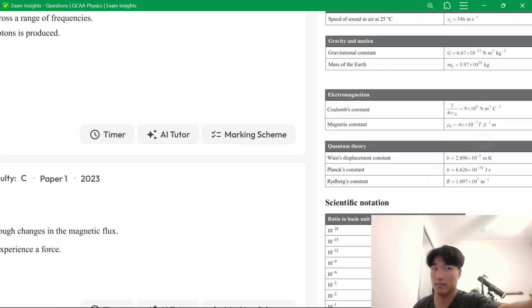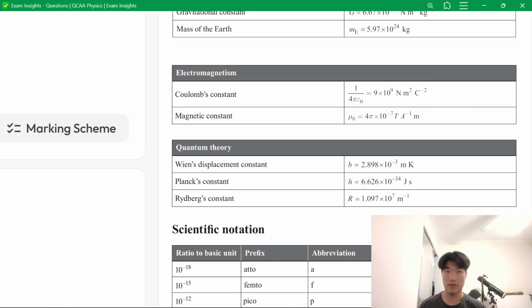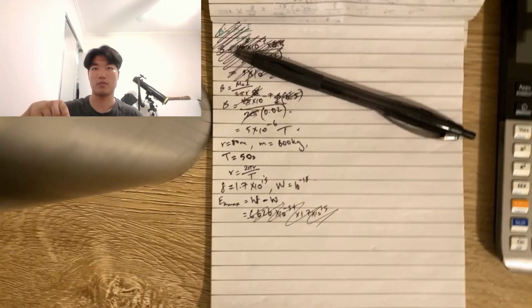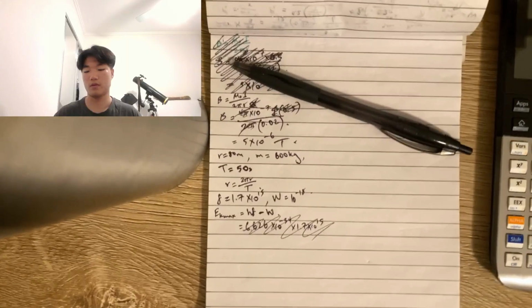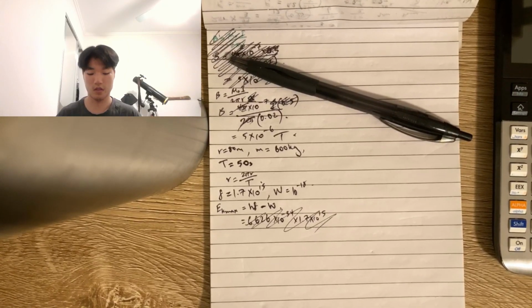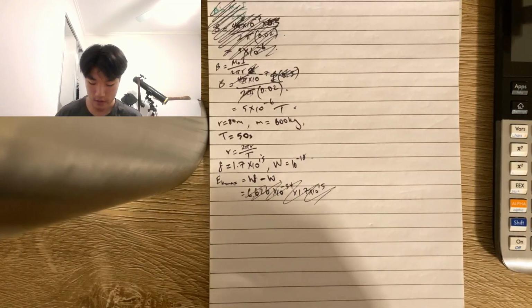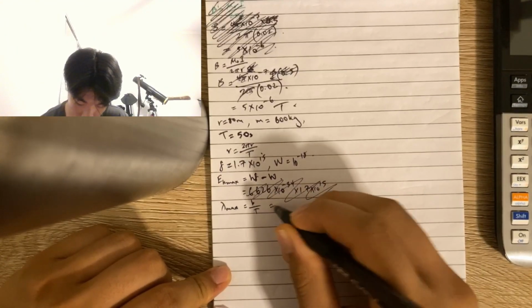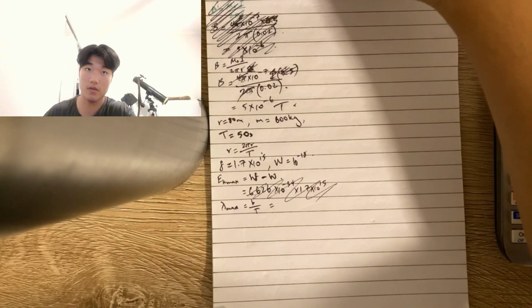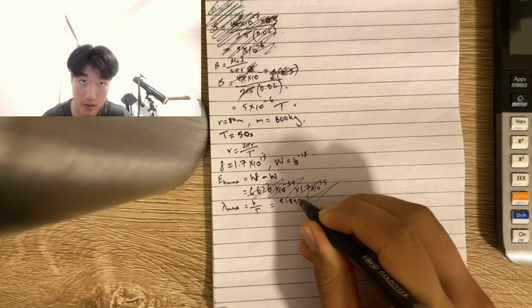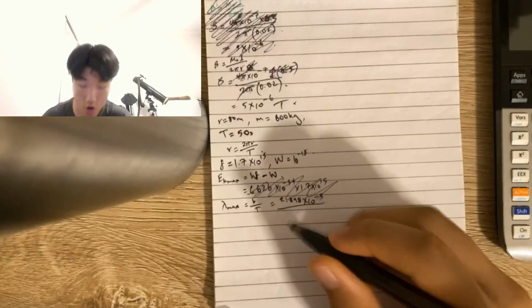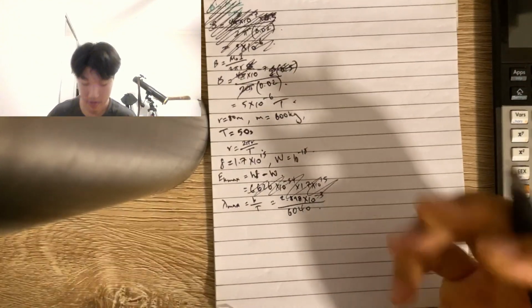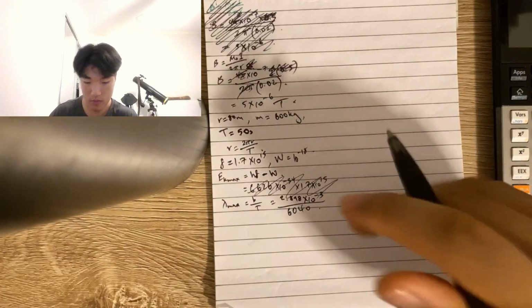It's asking for frequency, but the formula uses wavelength. Okay, so what I'll do is lambda max equals B over T, and B is 2.898 times 10 to the negative 3, over the temperature of 6040. And it's in Kelvin, and that's the correct units we want.